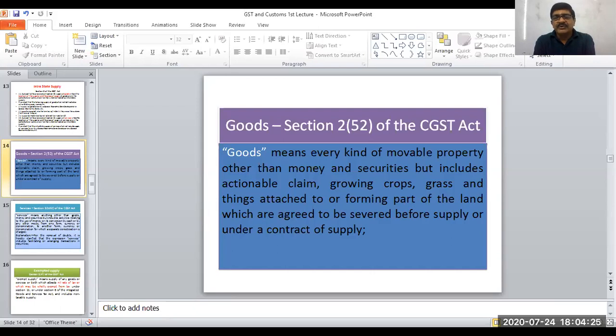How many of you are from Mumbai now? In Mumbai, it is very common that the completion certificate is not issued by BMC, and the builder does not apply for it.